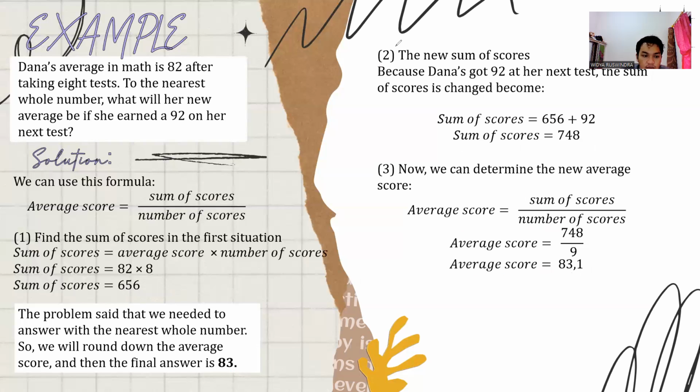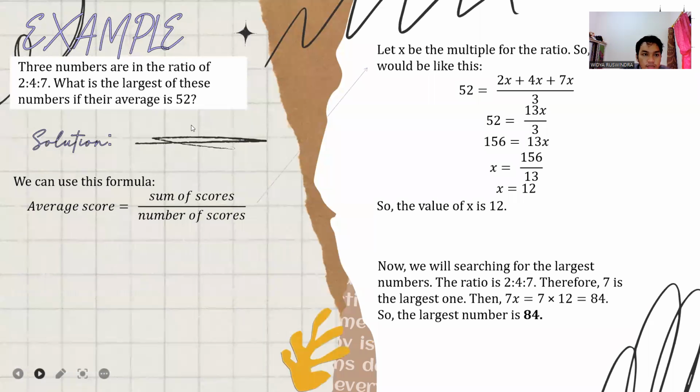We go to the next example. In this example, three numbers are in the ratio of 2 to 4 to 7. What is the largest of these numbers if their average is 52? We can use this formula. The formula of average score is the sum of scores over the number of scores.